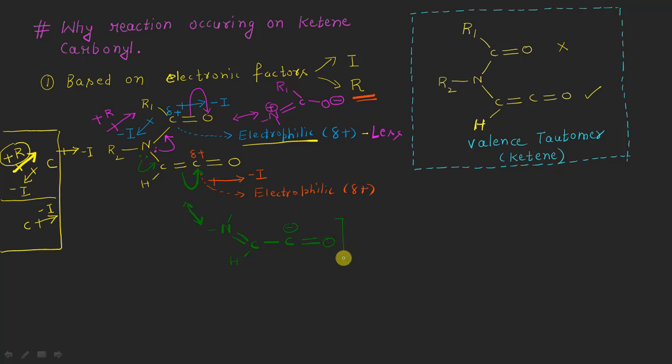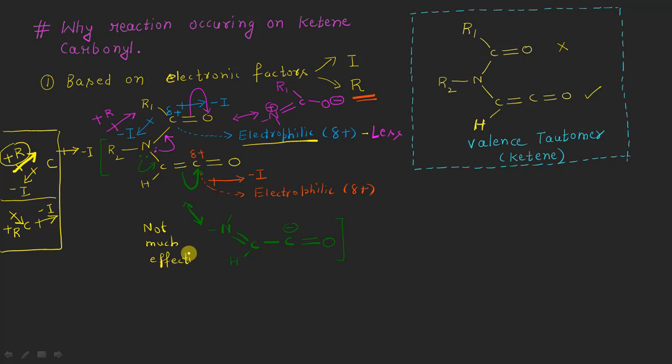Now, this is also showing resonance. This means I can put one more arrow here, meaning the electrons are coming to this carbon atom by the electron releasing resonance effect of this nitrogen, right? So the thing to understand is that this resonance is not much effective. It is not much effective.